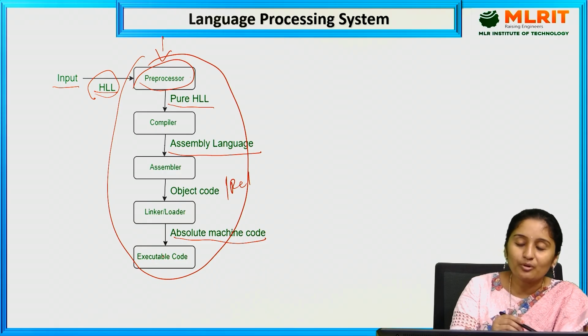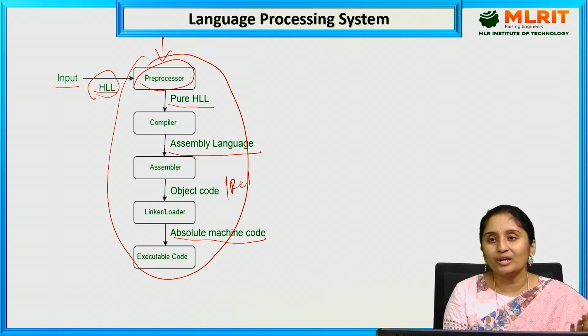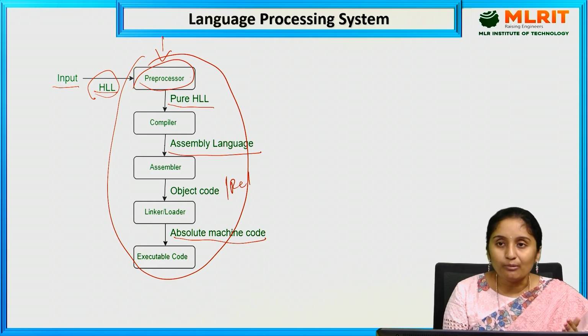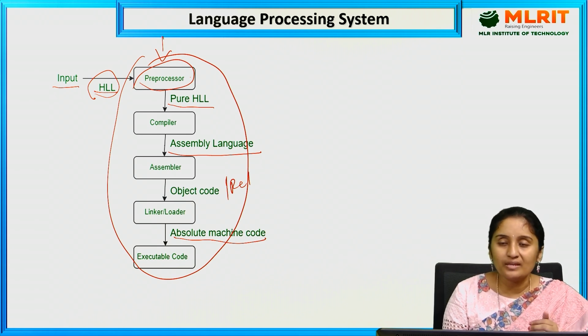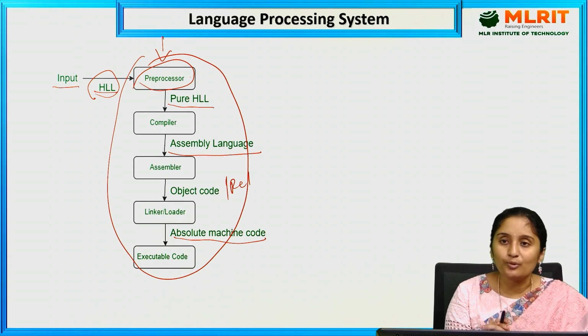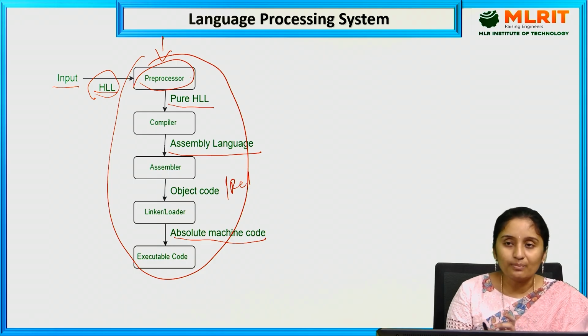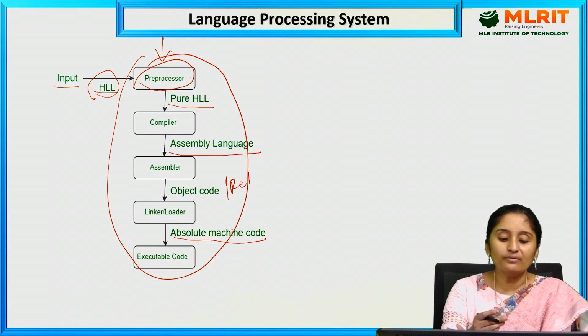So these are the steps that take place in order to generate an executable file. When we give a C program, or any high level language, as an input, then to generate the executable file, internally these are the phases that take place and it generates the output. That is what we are going to call the language processing system. So how is the language processed internally? These are the phases that take place in order to generate a .exe file, or executable file. So here first let us see.